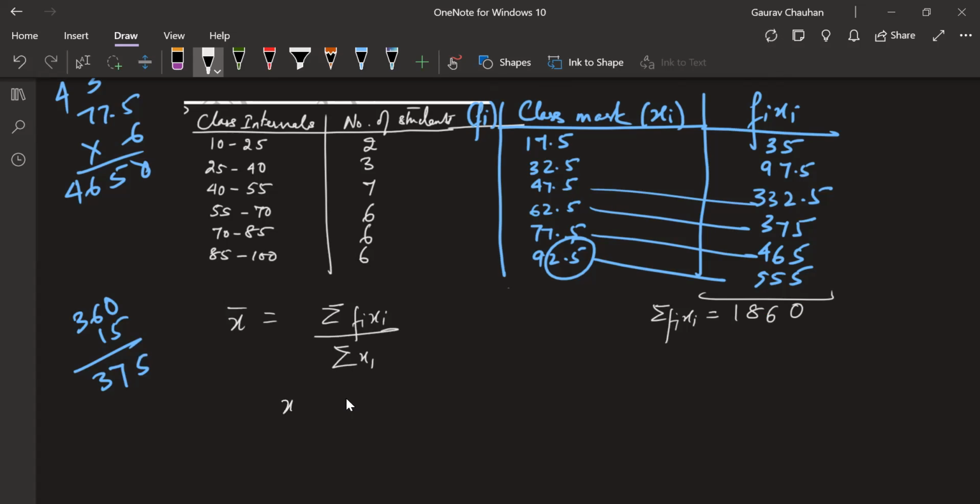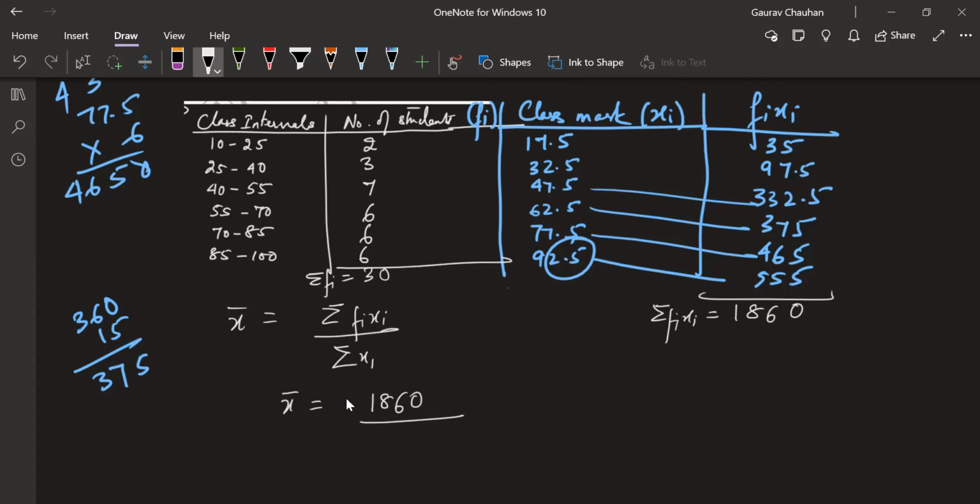So x bar becomes equal to sigma fi xi, which is 1860, divided by sigma fi. How many students are there totally? 30, correct. So this is sigma fi.